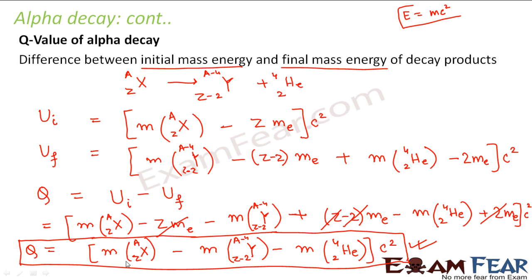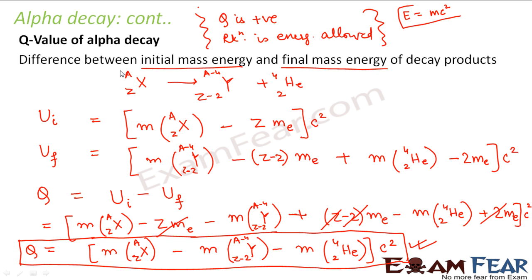Now, if the value of this Q is positive, that means the reaction is energetically allowed. But if Q is negative, that means the reaction is not energetically allowed. So what is this Q actually? This Q is basically the amount of energy which is extra here.